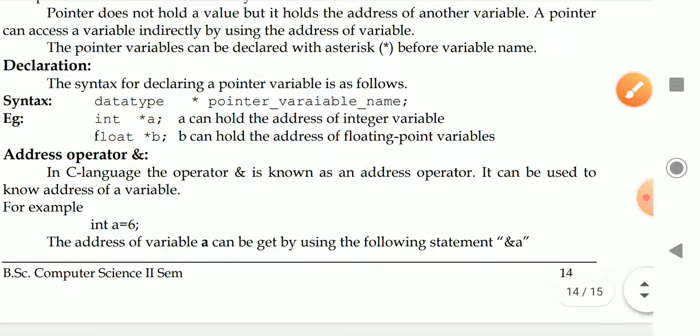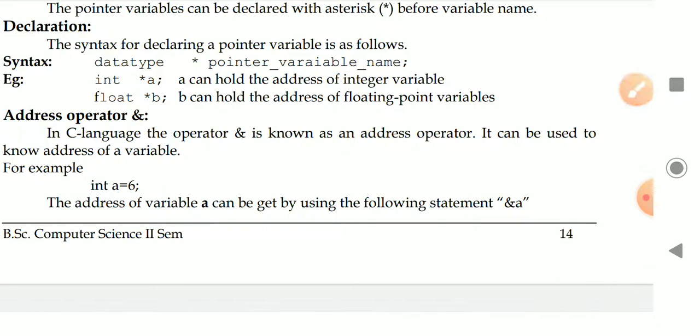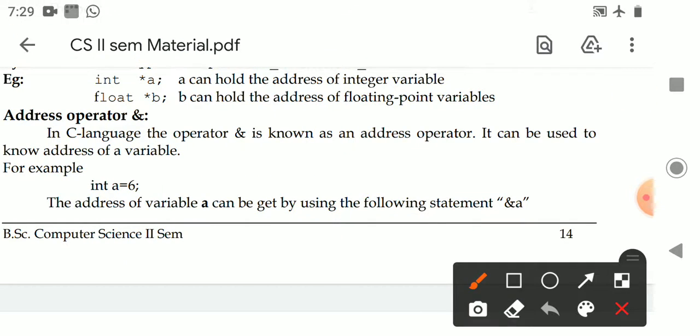Next, coming to the address operator. Here, sir, how do we know the address of a variable?